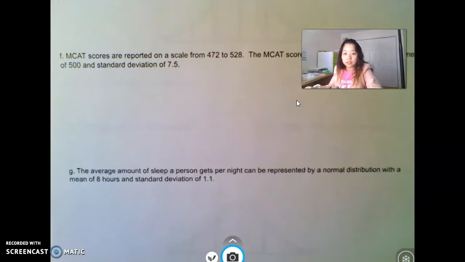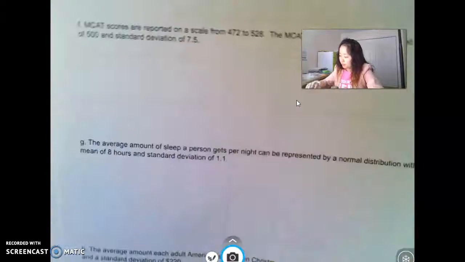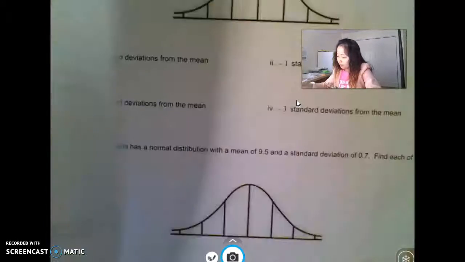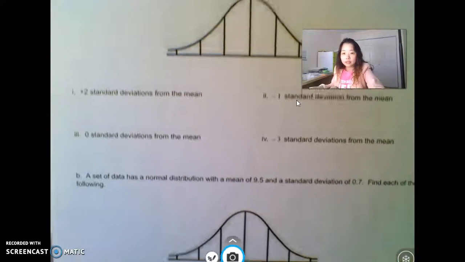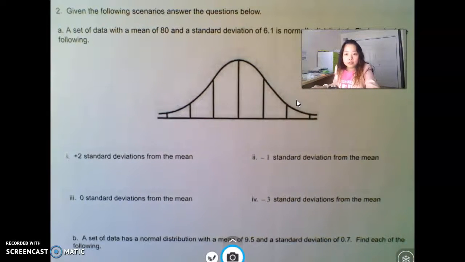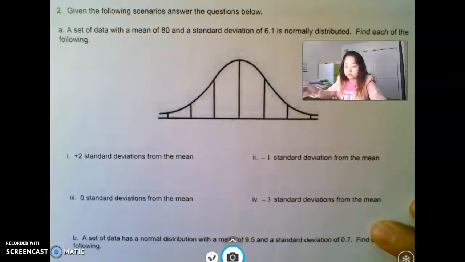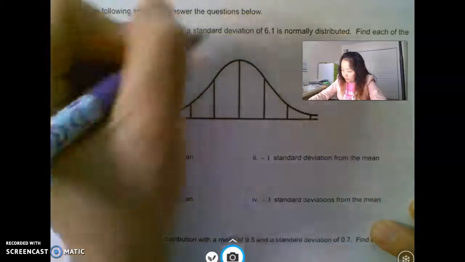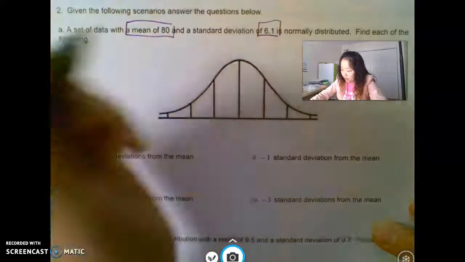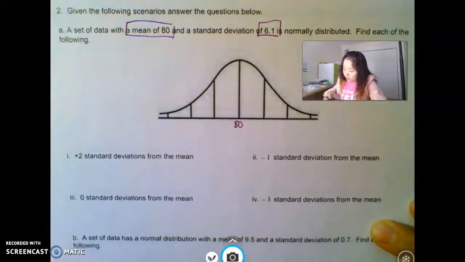All right, there are a lot more examples, and of course we're going to do this in class. So I'm going to do about 3 examples from number 2 as well. Number 2, given the following scenario, answer the questions below. A set of data has a mean of 80 and standard deviation of 6.1. Let's figure that out first before we do anything else.